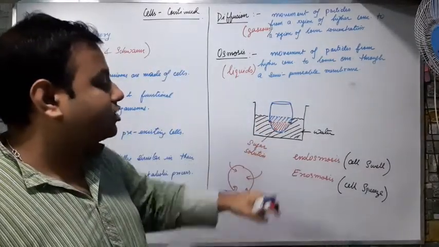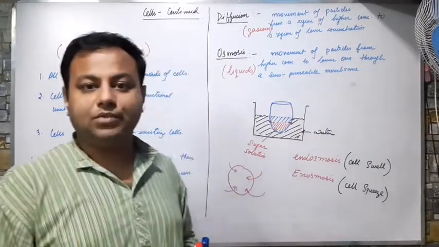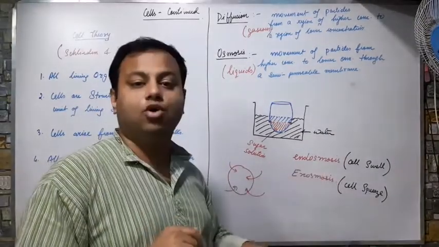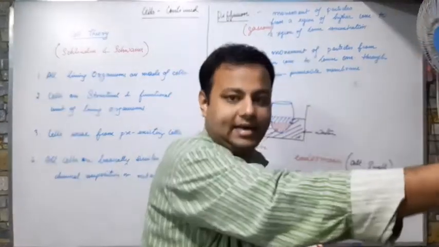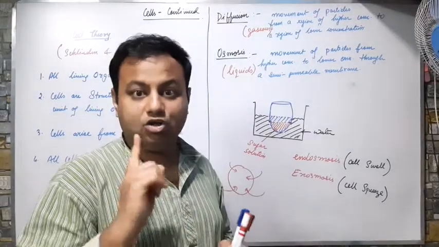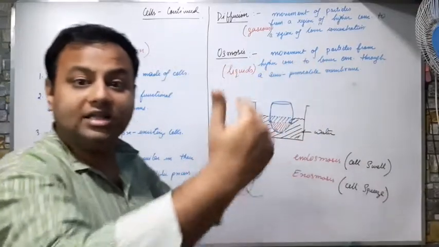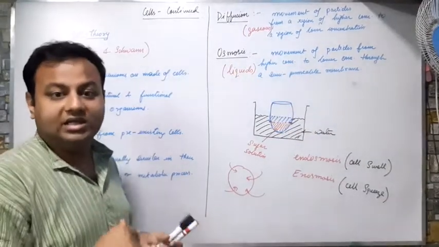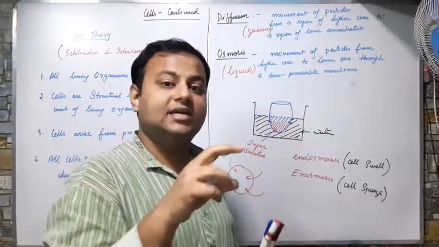When will this exosmosis and endosmosis take place? When will endosmosis take place? When there is more water outside and less water inside. There is a more concentrated solution inside and a less concentrated solution outside.